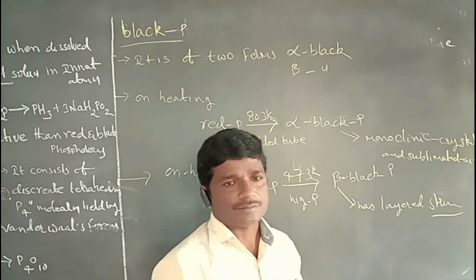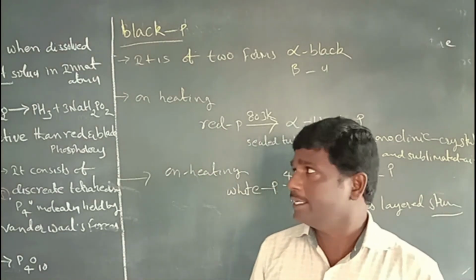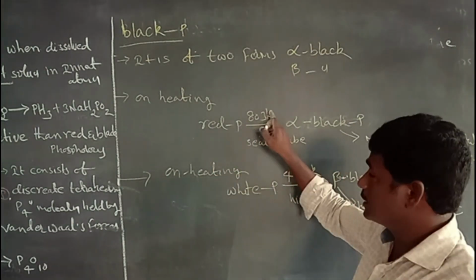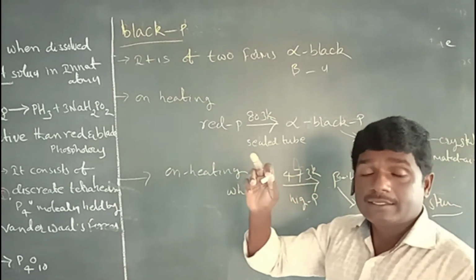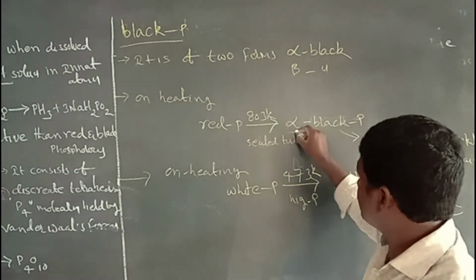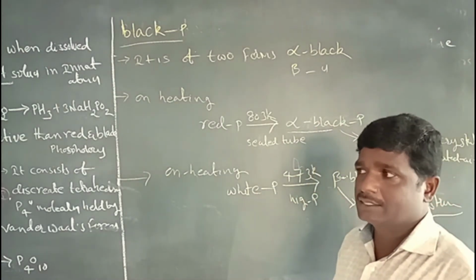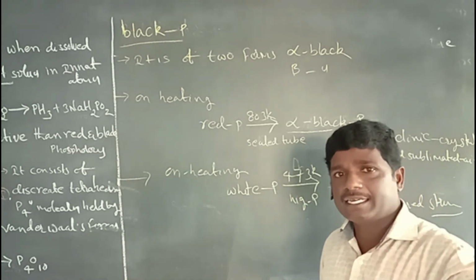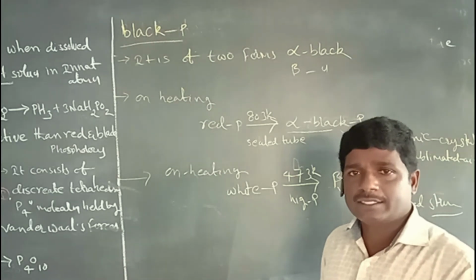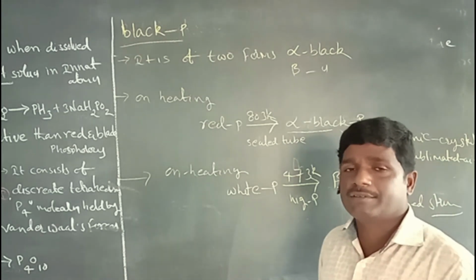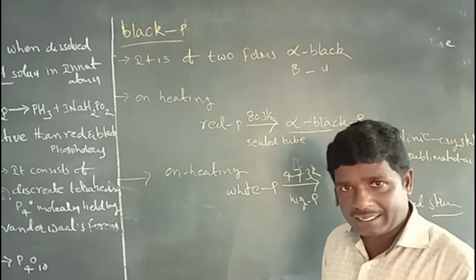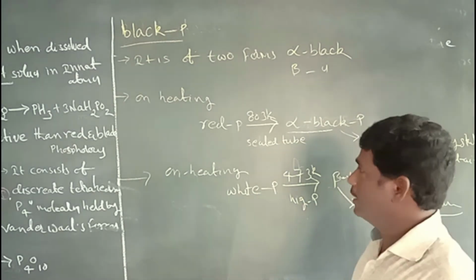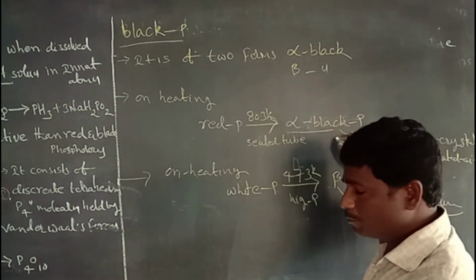Alpha black phosphorus is formed by heating red phosphorus at 803 kelvins in a sealed tube.